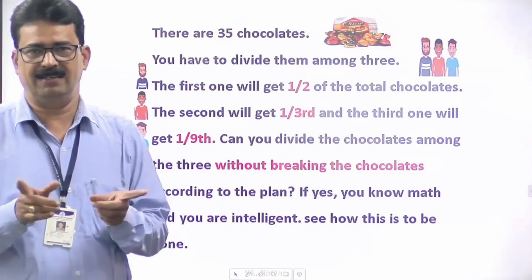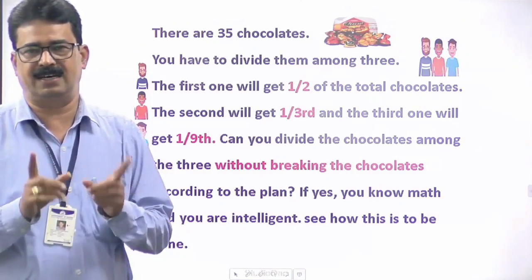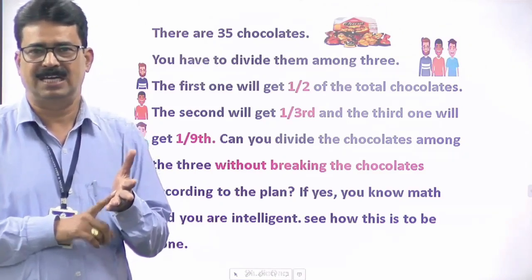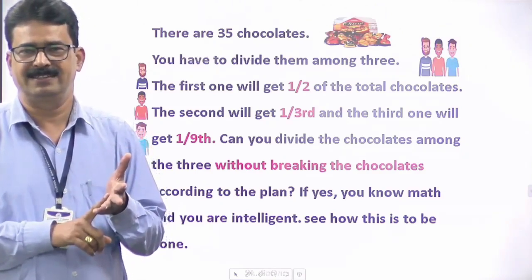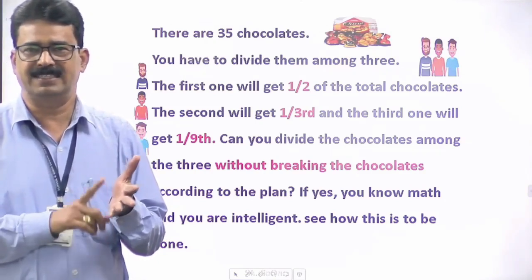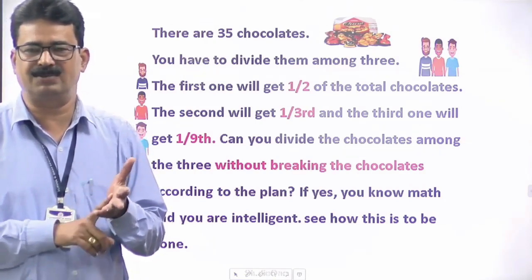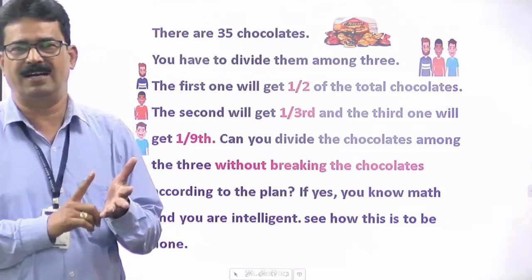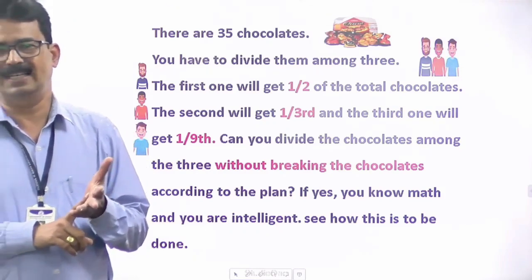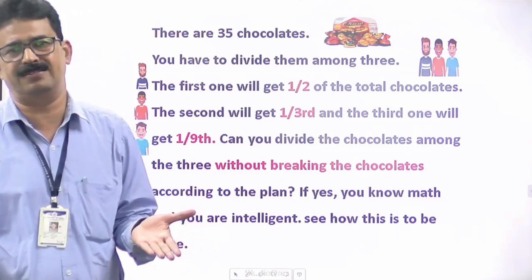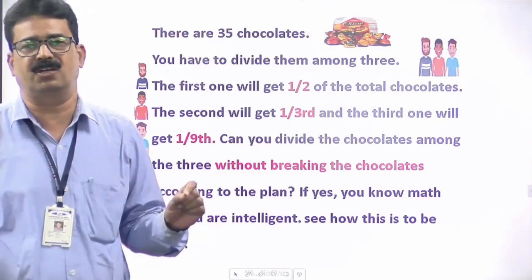The total quantity of the chocolates is 35. The first one will get half of the chocolate, or half of the 35 chocolates. The second one will get 1/3 of that chocolate, and the third one will get 1/9 of the chocolate. So we have to divide all the chocolates among the 3 students without breaking the chocolates.